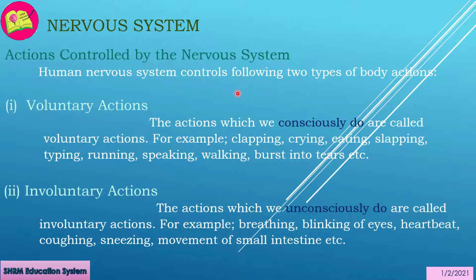The human nervous system controls the following 2 types of body actions: voluntary actions and involuntary actions. The actions which we consciously do are called voluntary actions. In other words, the body actions which are performed with the involvement of the thinking process are called voluntary actions. For example, clapping, crying, eating, slapping, typing, running, speaking, walking, bursting into tears, etc. All these are voluntary actions.